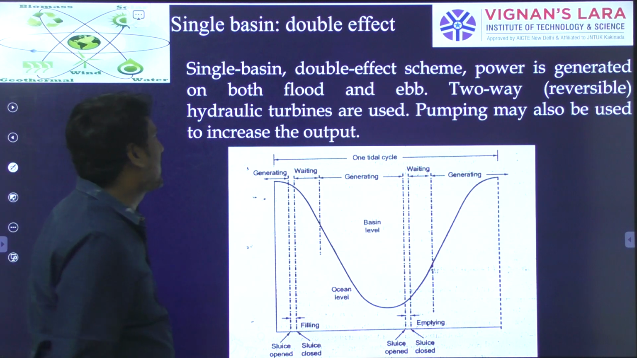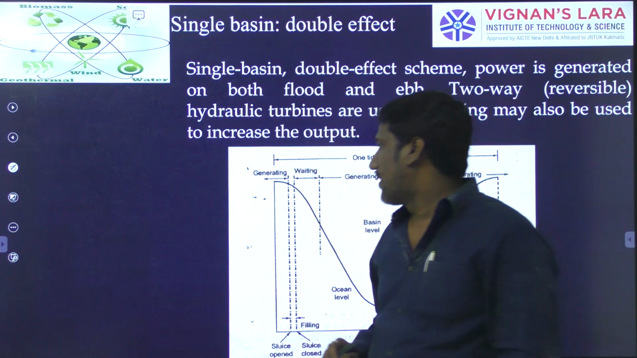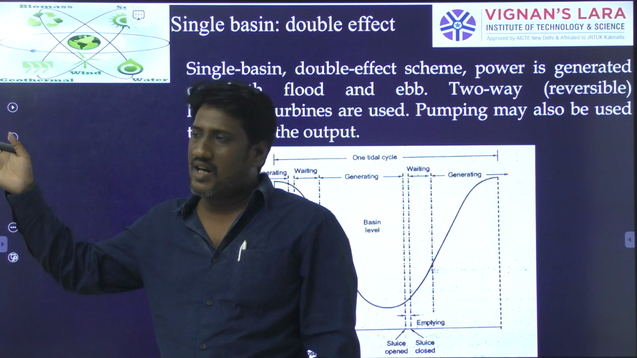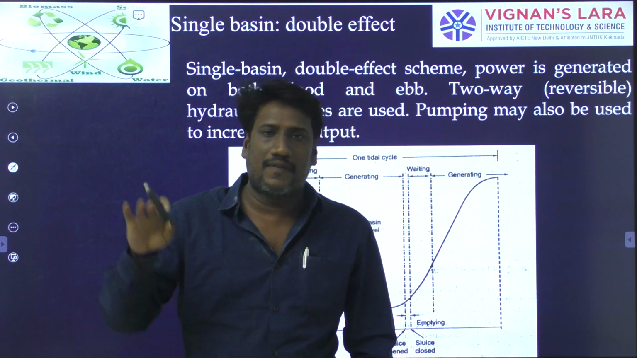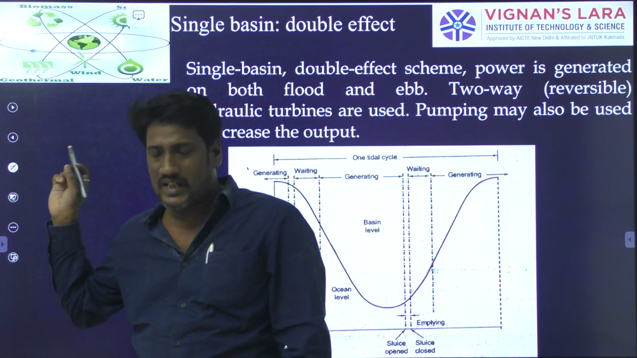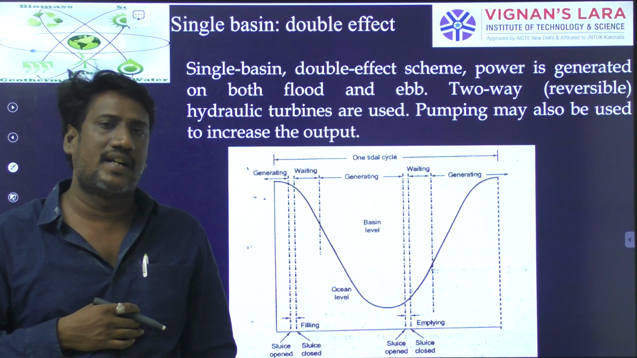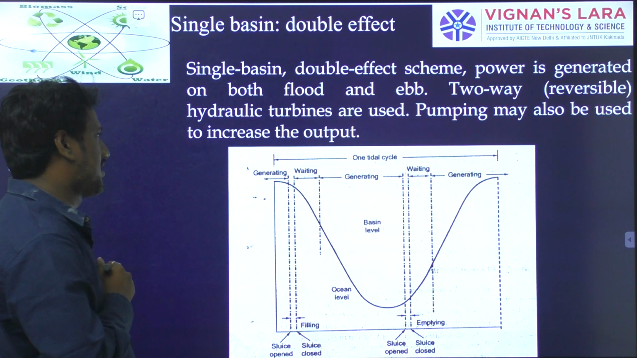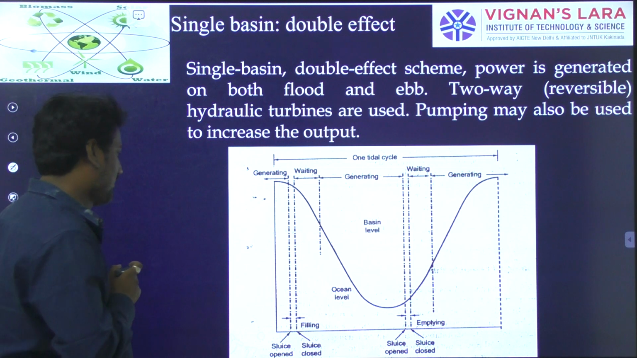Now the second one will be single basin double effect. In the time of high tide, water will be allowed through the powerhouse, then power generation will take place. And in the time of low tide also, water will be coming out from the powerhouse, such that you will have power generation both at high tide and low tide. So this is called a double effect scheme. Here in the double effect scheme, see the sequence.